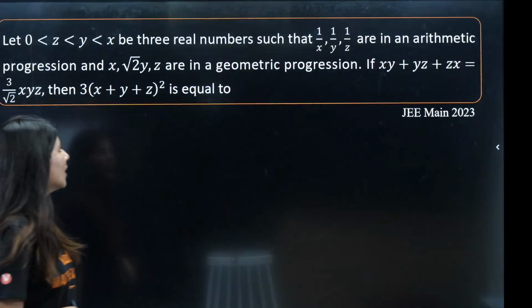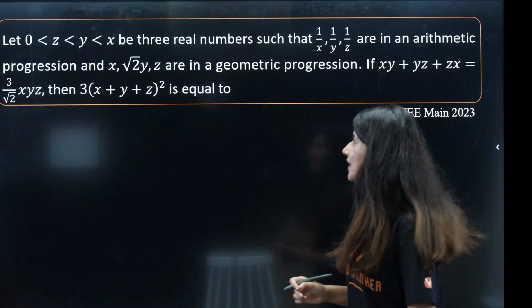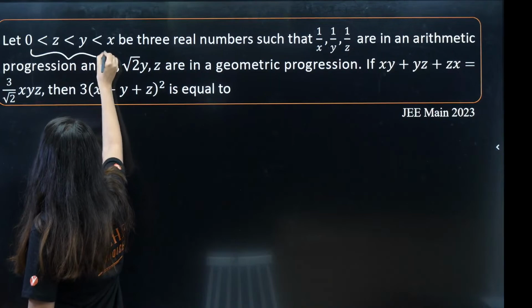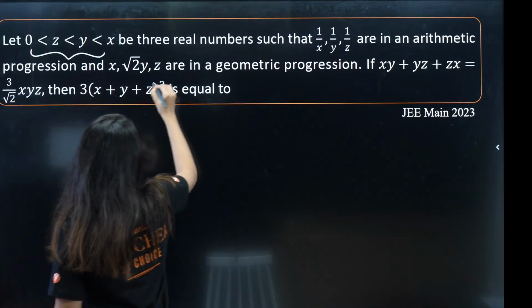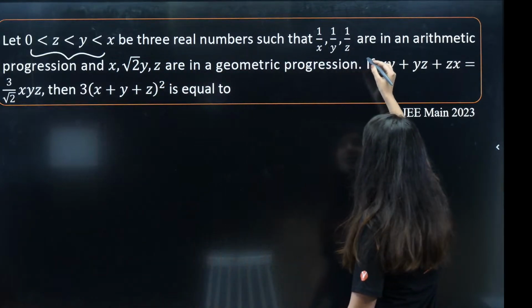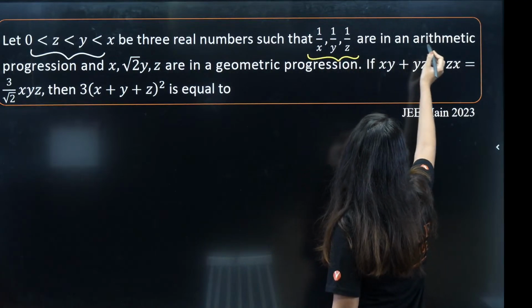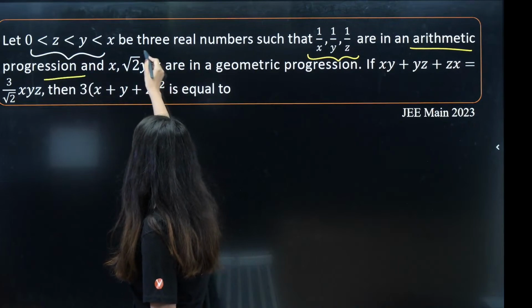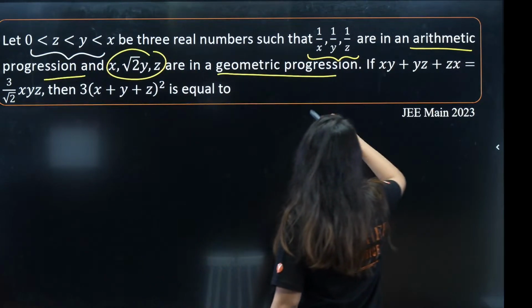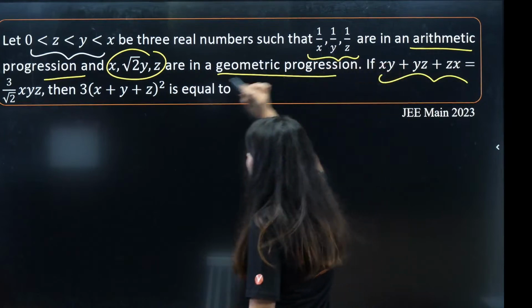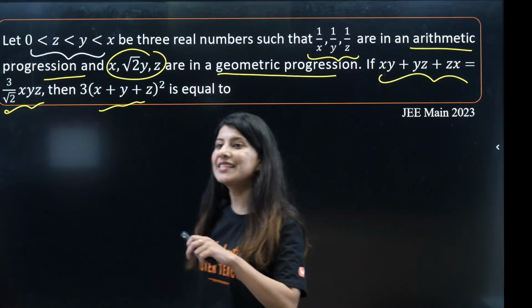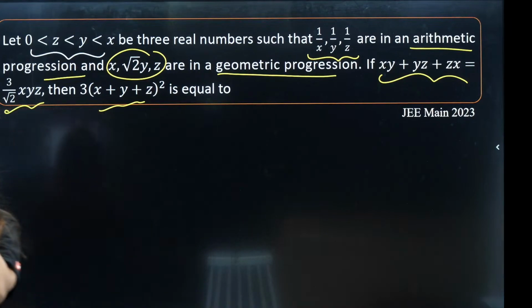Alright, another question on our screen. The question says x, y, z are all positive numbers such that 1 by x, 1 by y, 1 by z are in AP. One more piece of information: these three numbers are in geometric progression. Third information is given as this particular value. We need to figure out the value of x plus y plus z.